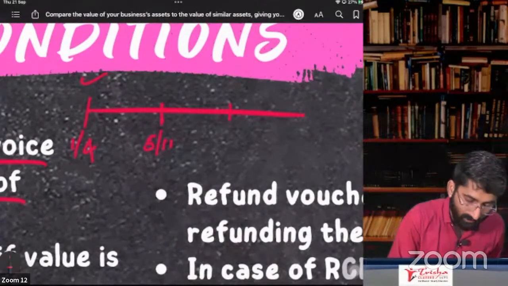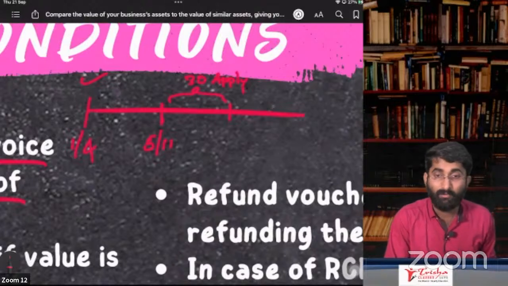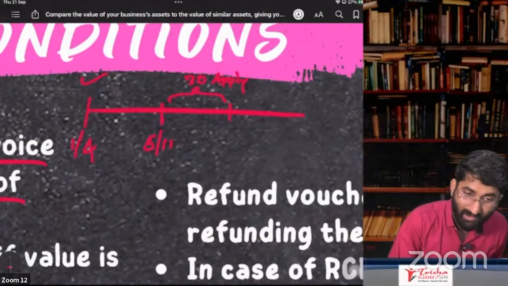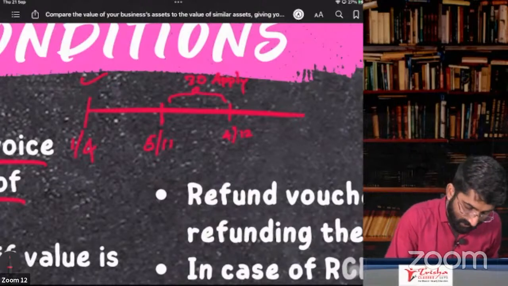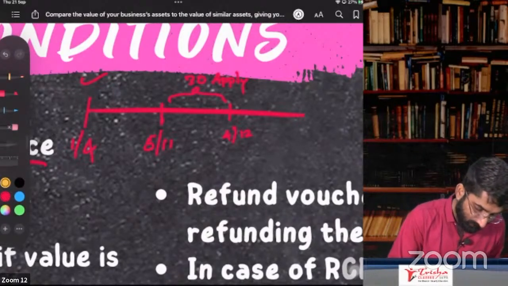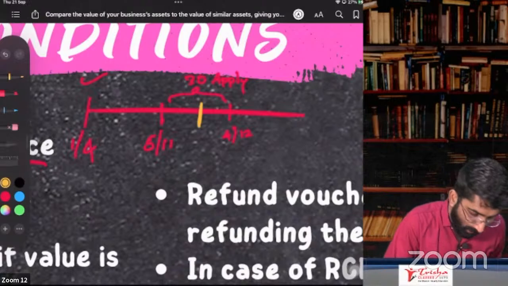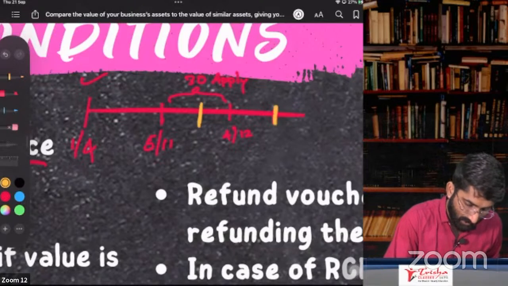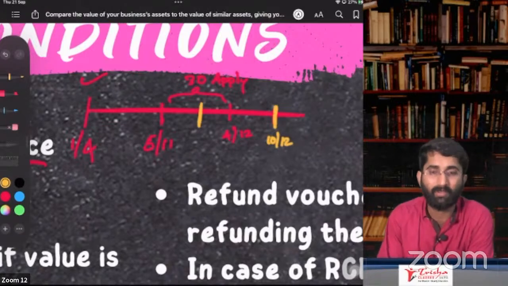Within 30 days, you have to apply. Where did we discuss this? You have to apply within 30 days in section number 25, subsection 1. There we discussed this. So within 30 days, that means by 4th of December, you have to apply. Think you applied somewhere here, within 30 days. Now you got the registration, think you got the registration here, that is on 10th of December.